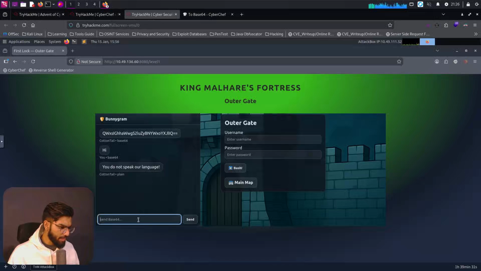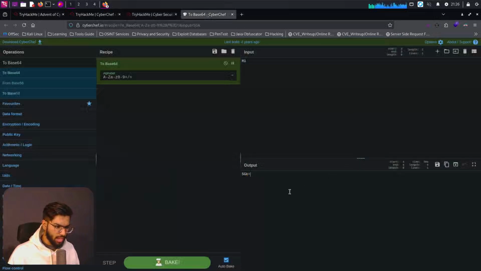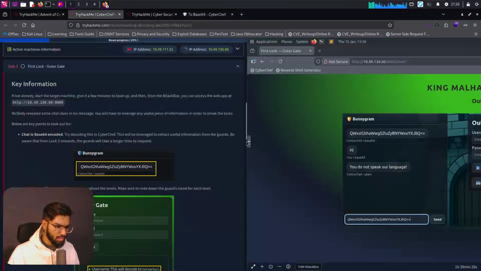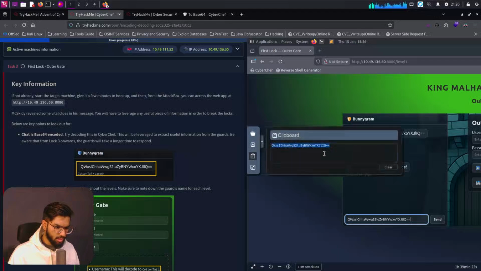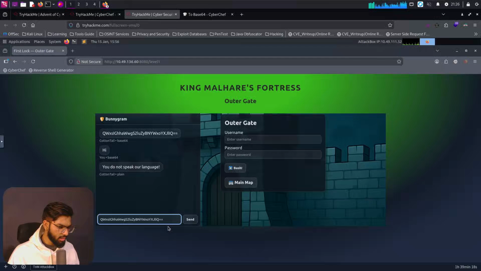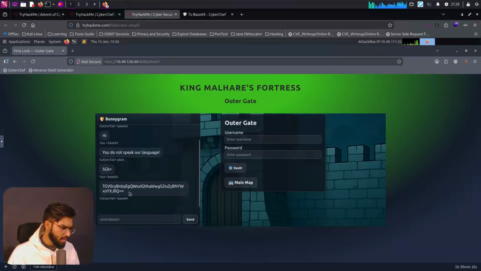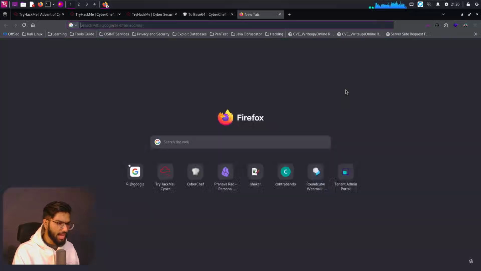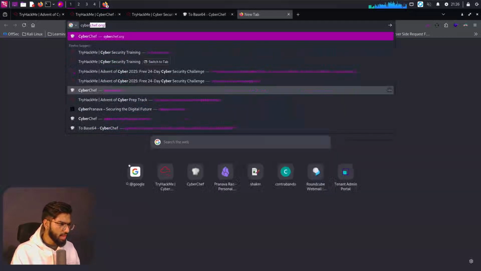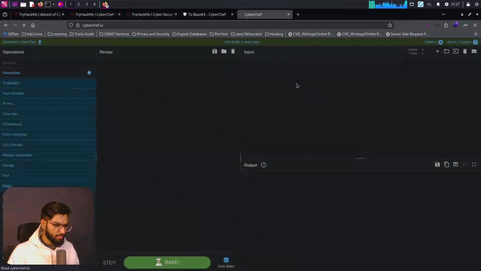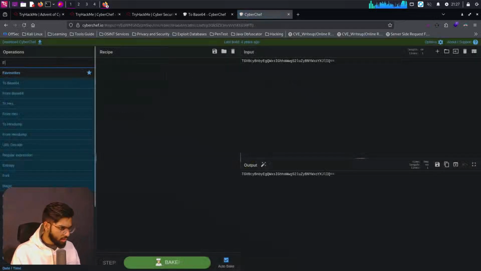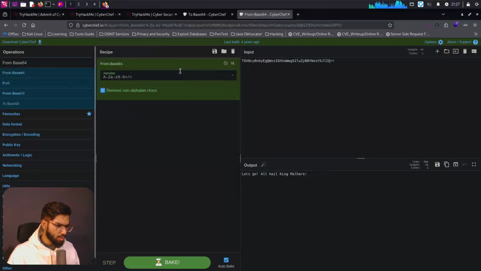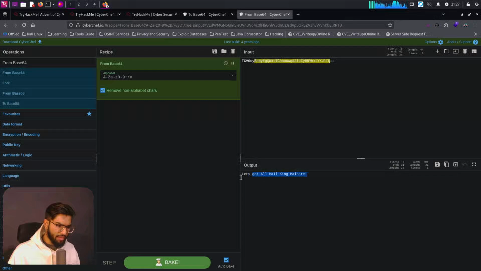So coming here, I paste it here. Not that one. I copied this one. Let's come here, add it to the clipboard, and here, let's paste that here. Click on send. It gave us an input back. Let's take this. And you know what? Let's open a different tab itself. It's going to be way easier. So cyberchef.io, and then put this content here. And I will use this for just decoding it. So from base 64, drag it, drop it. It says, let's go. All hail King Malhare.